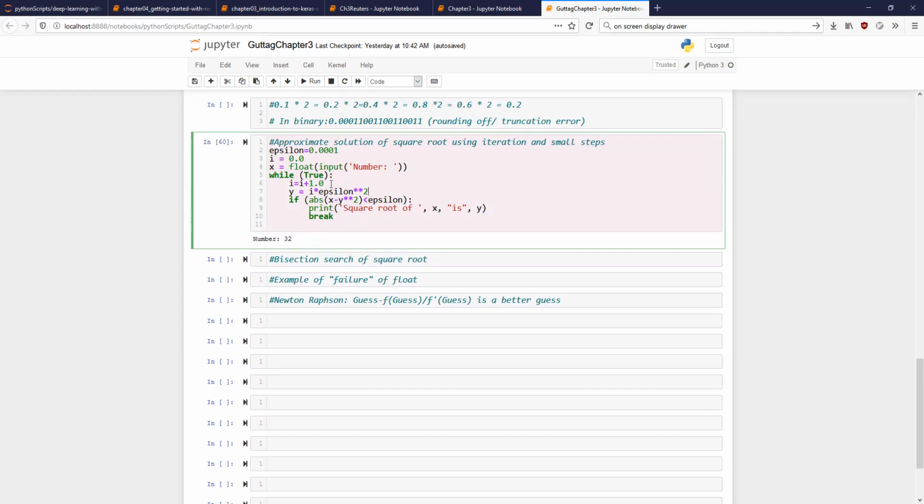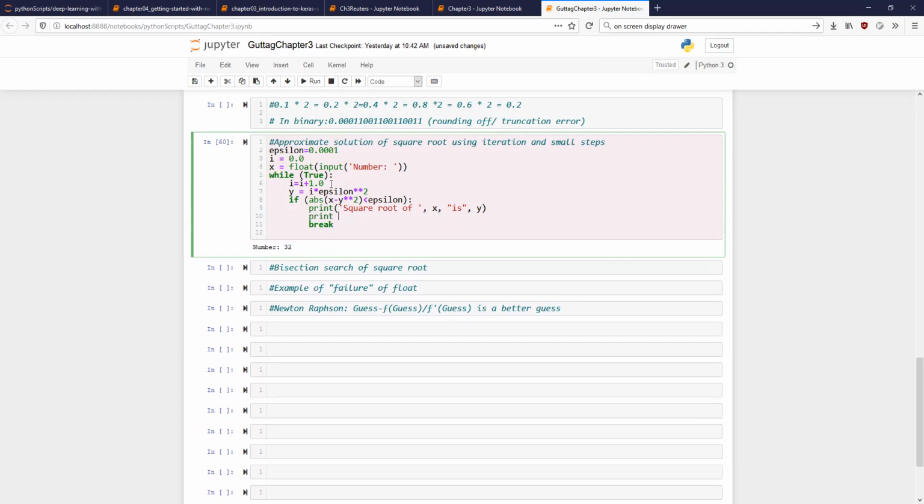So let us print the square root of y is i, and print the number of iterations is what? What is going to be the number of iterations? Is that okay? And then let us try running this.